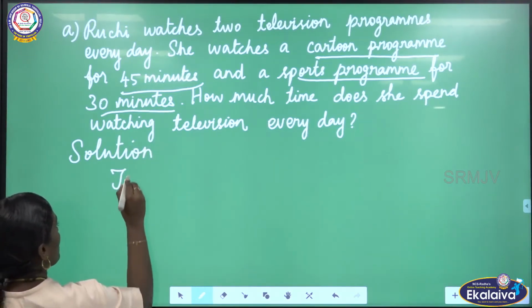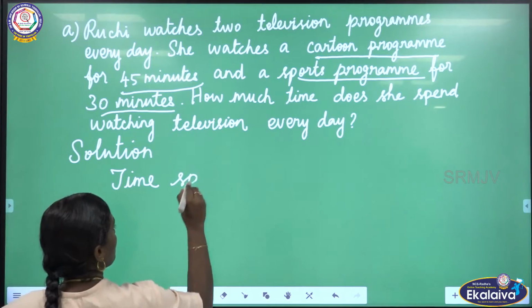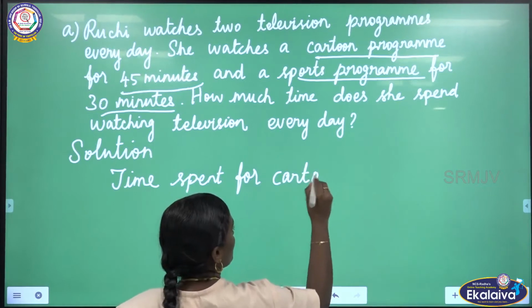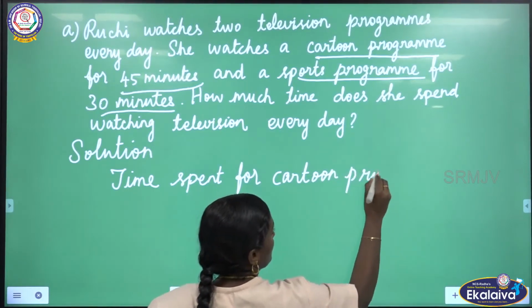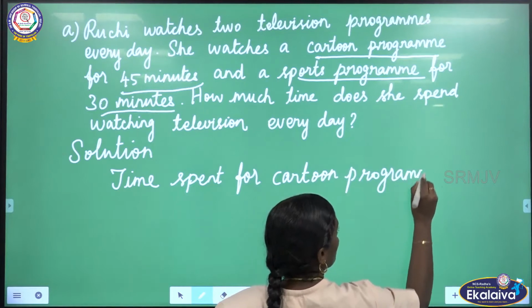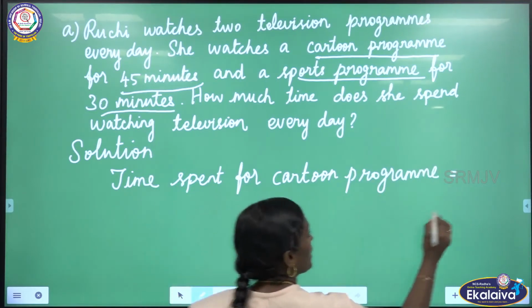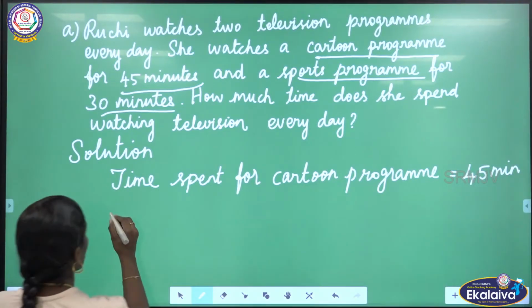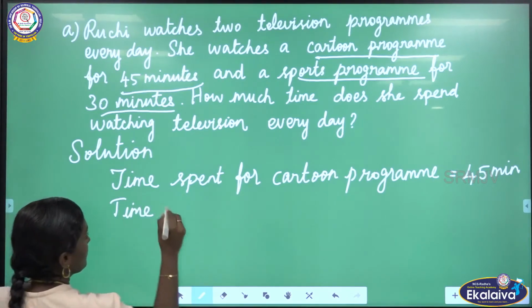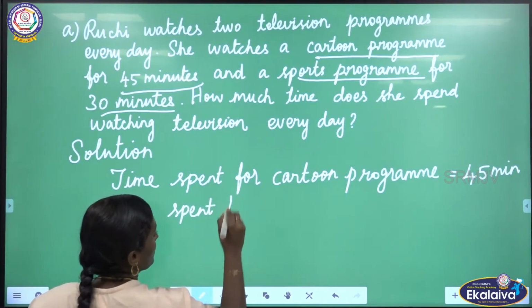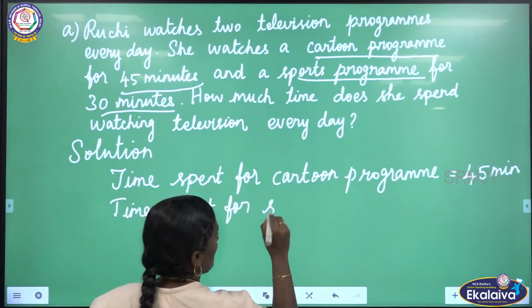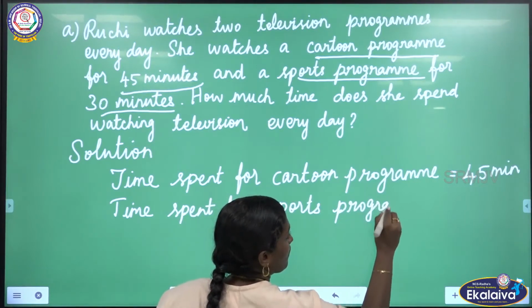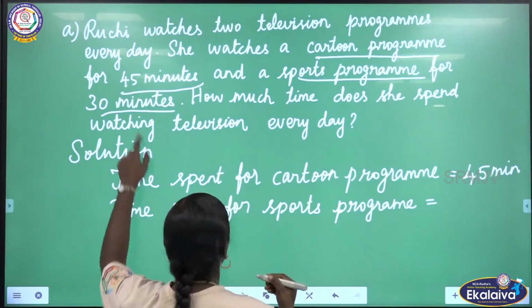Time spent for the cartoon program is 45 minutes. Then time spent for the sports program is equal to 30 minutes.